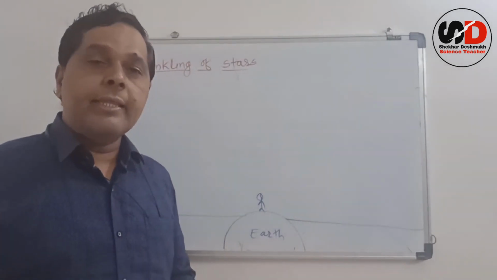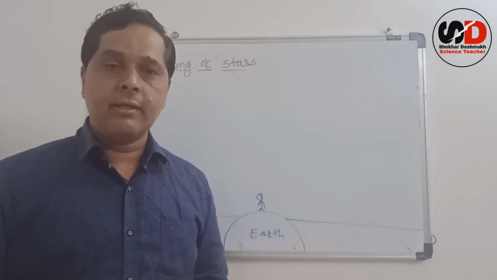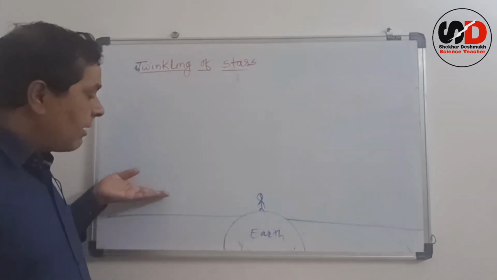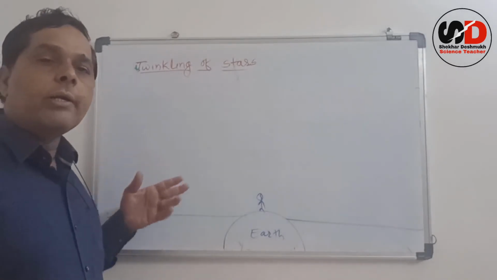When we say that there is a sunrise or sunset, whenever the sun comes above this horizon, we call it sunrise.